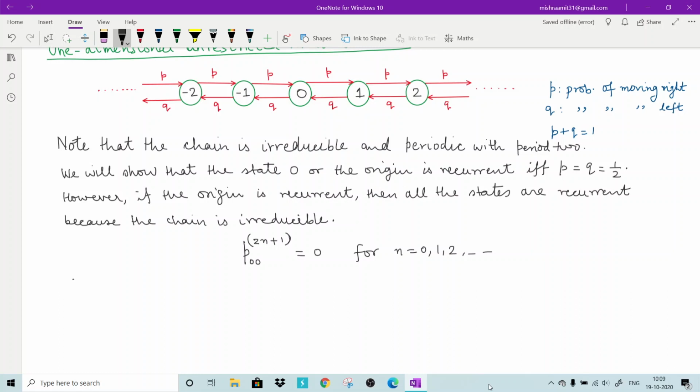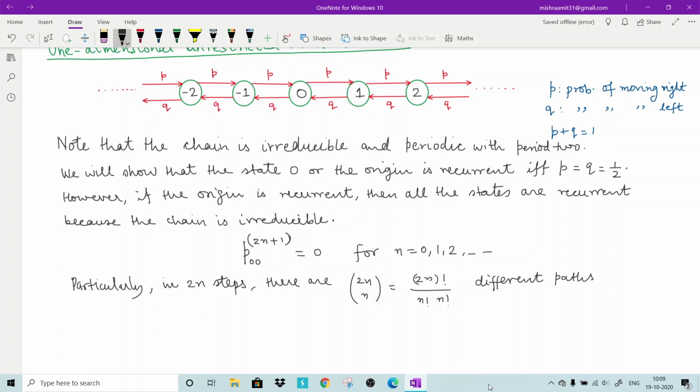Particularly, in 2n steps, there are 2n C n, that means factorial 2n divided by factorial n and factorial n, different paths or combinations that begin and end at the origin.